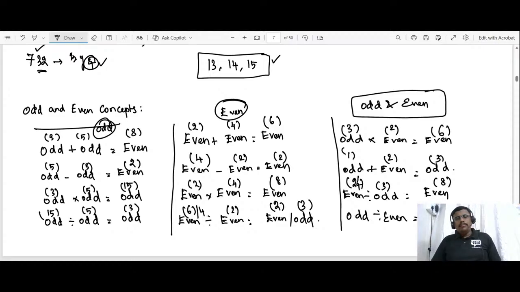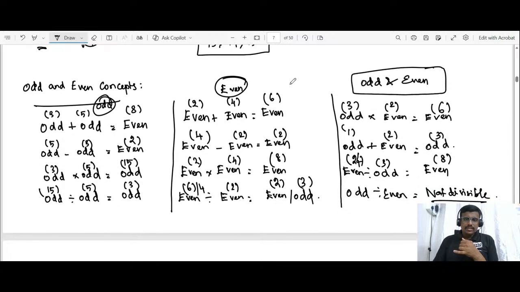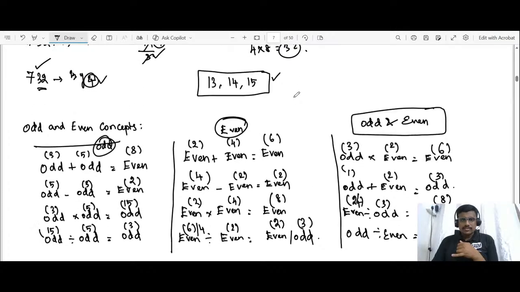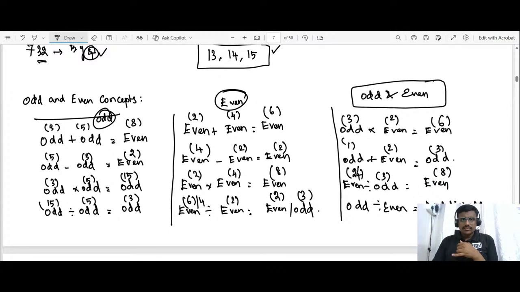So with this, we have completed the 3 concepts. I'll be scrolling up. Is it fine for you now? The first concept we have discussed today is prime numbers. Next, we have discussed the divisibility rules. And third, we have discussed the odd and even concepts.